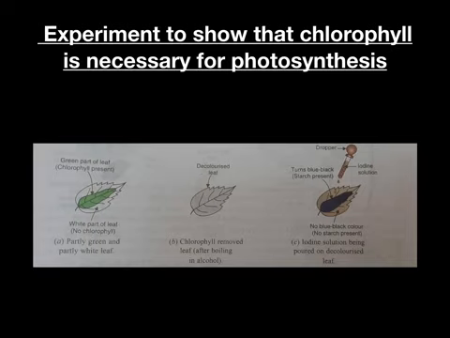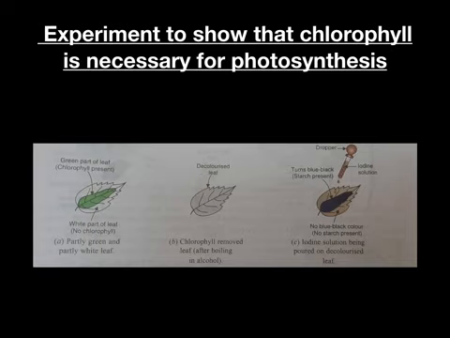Pluck the variegated leaf from the plant, boil it in water for a few minutes and then remove its green color, that is chlorophyll, by boiling it in alcohol. The green part of the leaf gets decolorized. So we get a decolorized leaf. Wash the decolorized leaf with hot water to soften it and remove any chlorophyll which may be sticking to it. Pour iodine solution over the colorless leaf and observe the change in the color of the leaf.